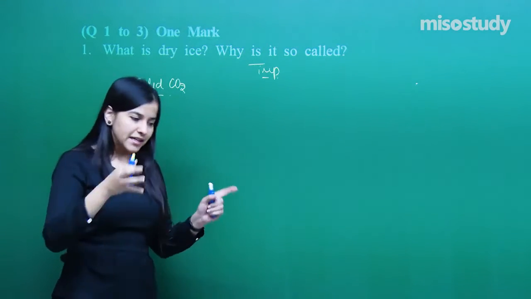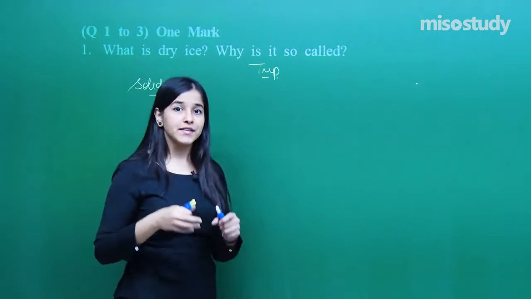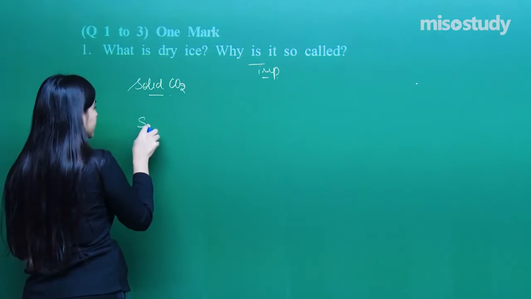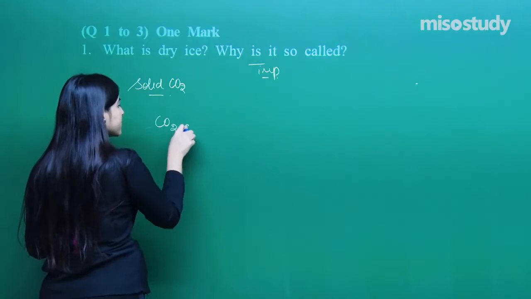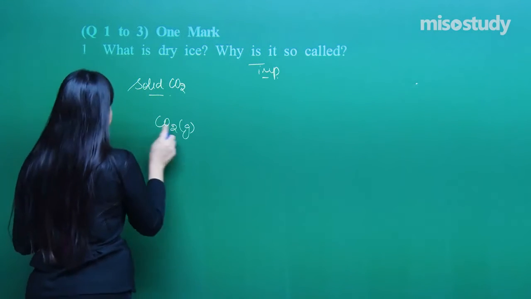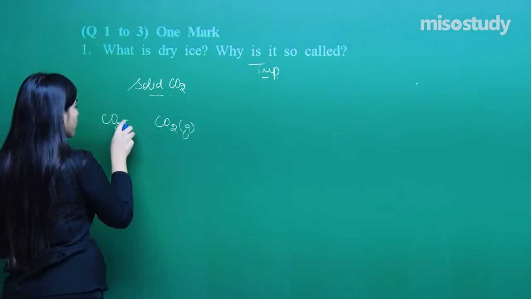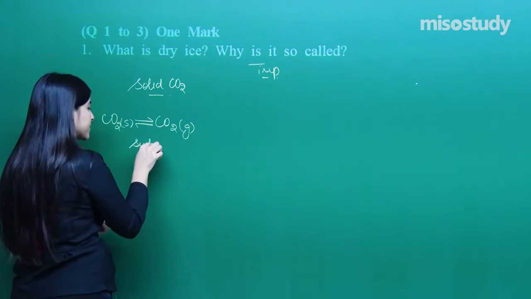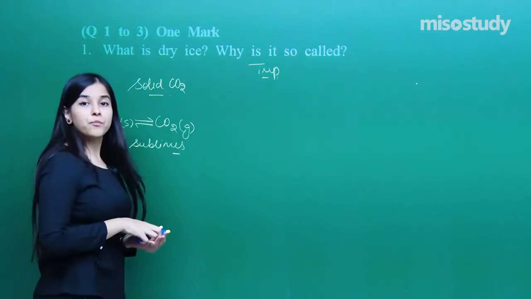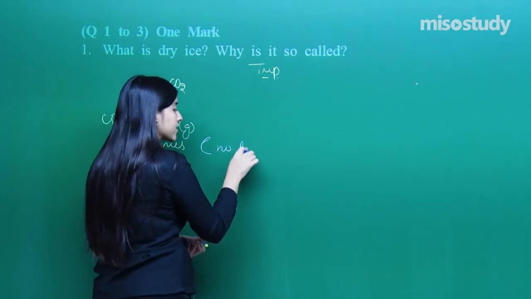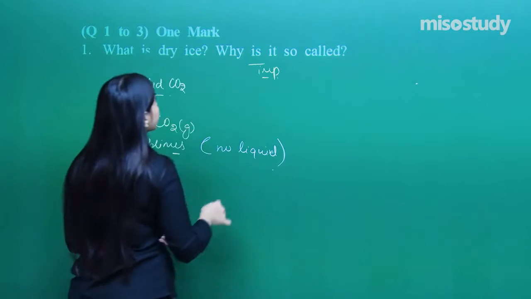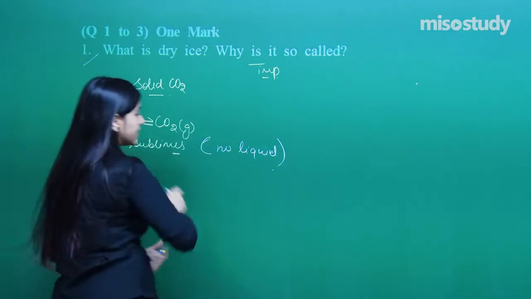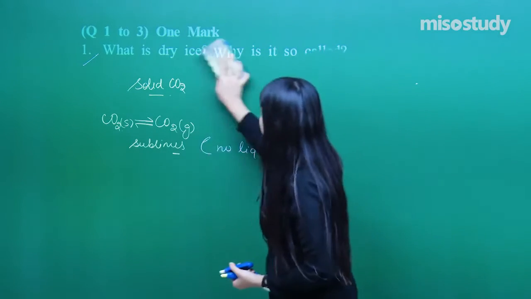It doesn't mean that it does not have moisture. Actually, it never passes on to the liquid state. Whenever CO2 is solidified, it gets converted directly into the gaseous state, it sublimes, without passing into the liquid state. No liquid state appears in between, and that is why it's known as dry ice. Clear about it? That was an important question, just a simple reasoning.